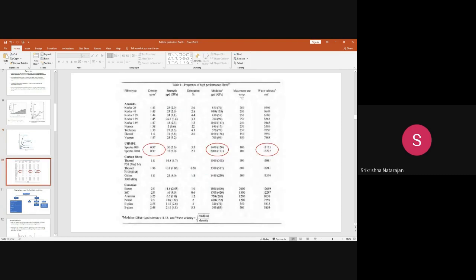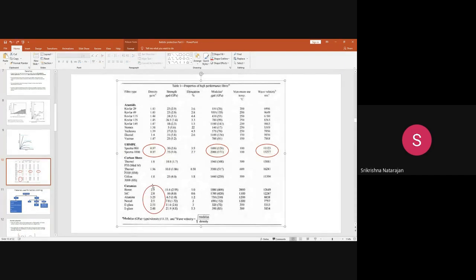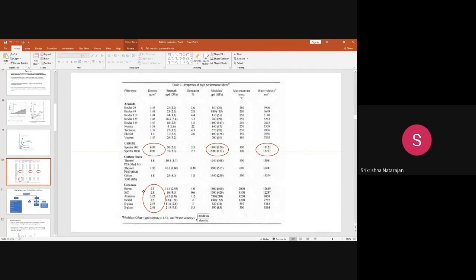For a better understanding, just observe this ceramics elongation percentage. If you observe the density values, the density of these fibers is much higher when you compare it with Kevlar, carbon, or UHMWPE.